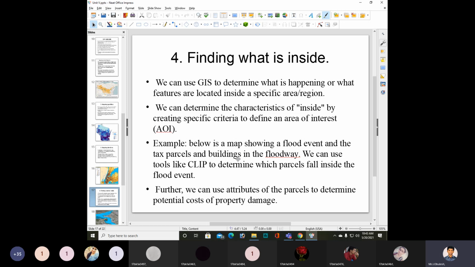We can use tools like clip to determine which parcels fall inside the flood event.